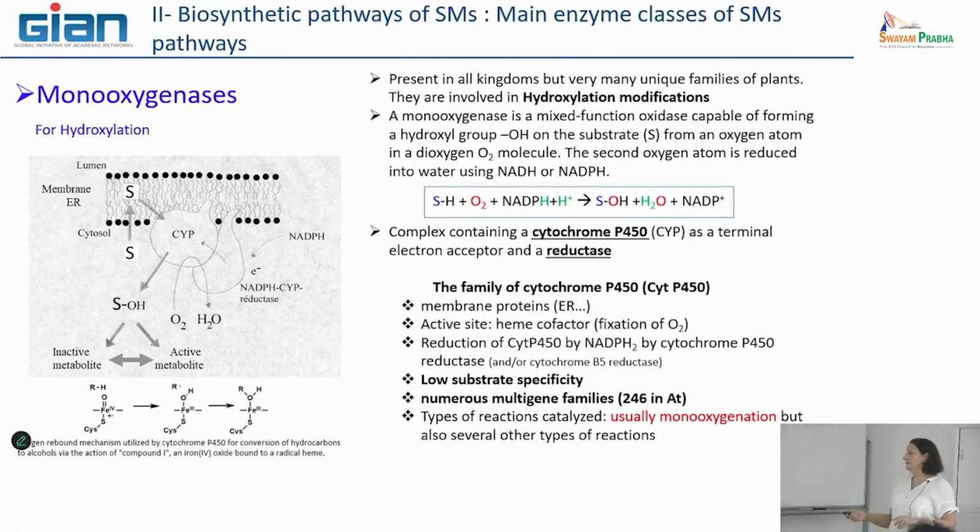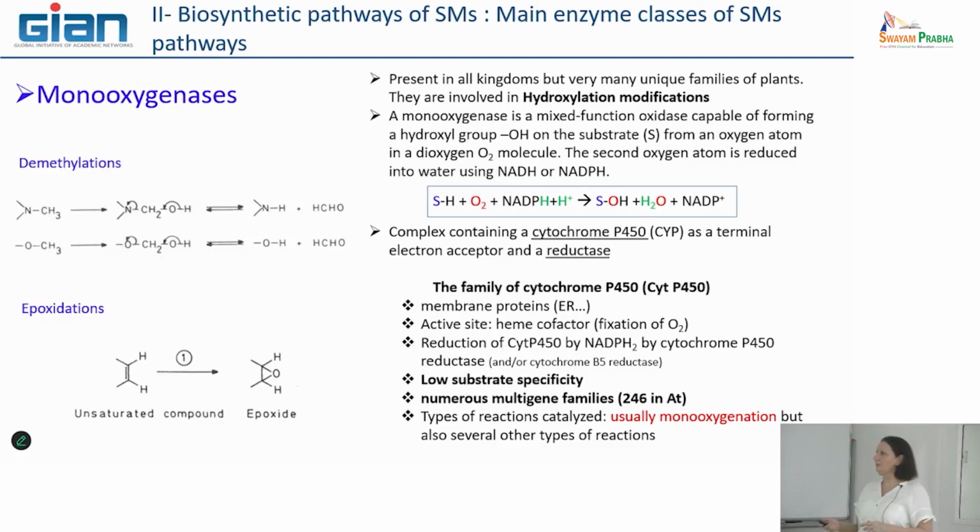So generally, they do what we call monooxygenation, but they can also do other types of reactions. So they are not only for this type of enzymatic modification.